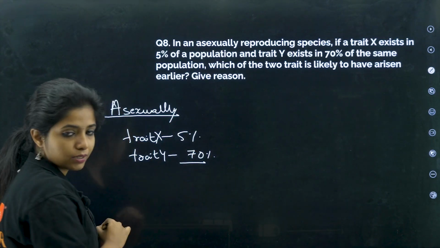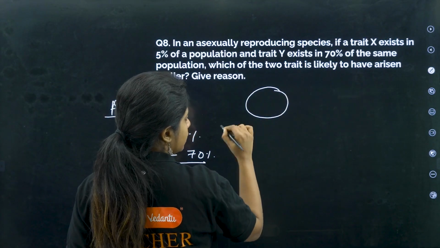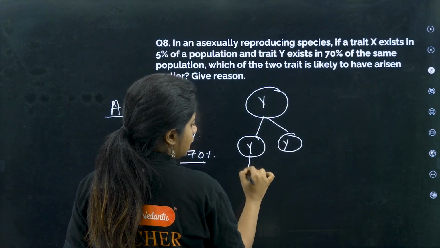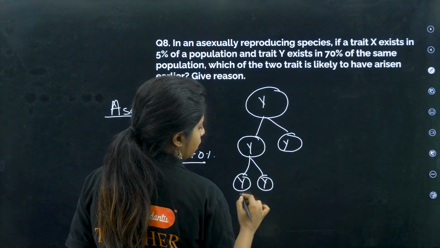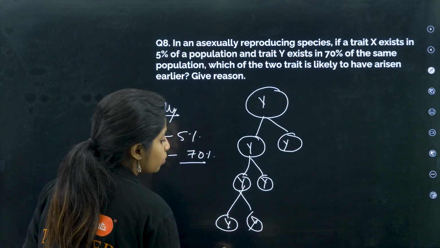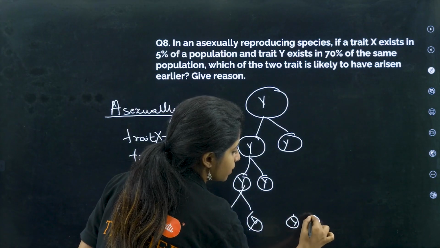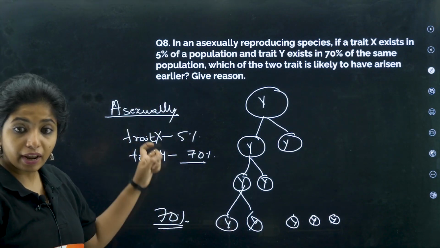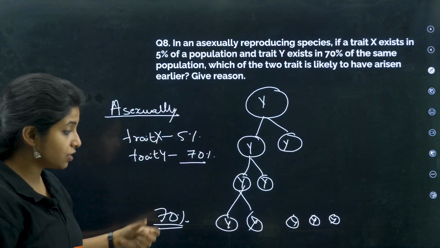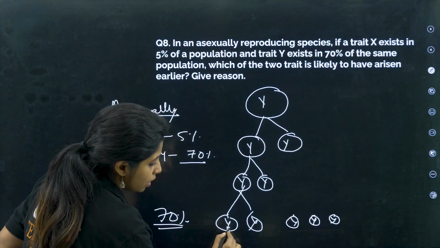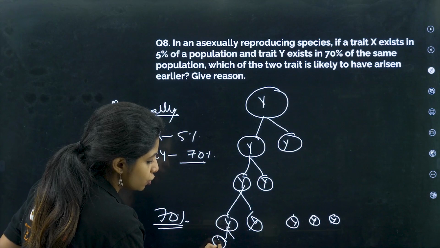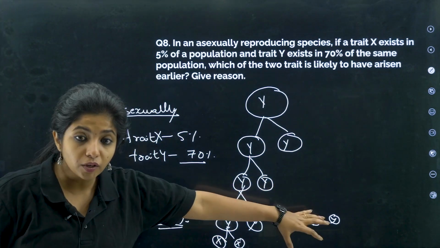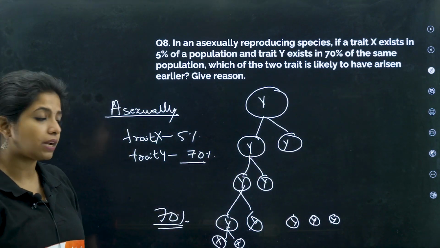Obviously the one that has 70%. For example, there is a bacterium that has this particular trait, that is Y. It will divide, again this trait Y will be there. It will divide, again the trait Y is there, which is why 70% of the population will be having the Y trait, whereas this 5% of the population has X trait, because probably there might be some variation occurring recently, which is why it is not spread in all the generations and not found in all the population. It is a very recent variation that has occurred.